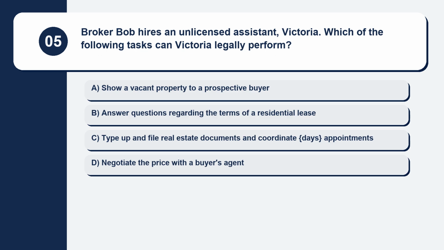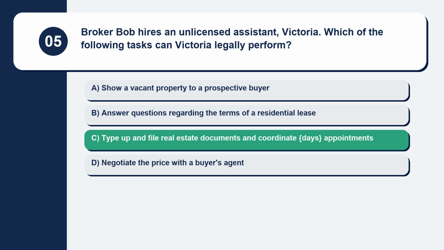Question 5. Broker Bob hires an unlicensed assistant, Victoria. Which of the following tasks can Victoria legally perform? Here are your options. Option A, show a vacant property to a prospective buyer. Option B, answer questions regarding the terms of a residential lease. Option C, type up and file real estate documents and coordinate days appointments. Option D, negotiate the price with a buyer's agent. The correct answer is option C, type up and file real estate documents and coordinate days appointments.